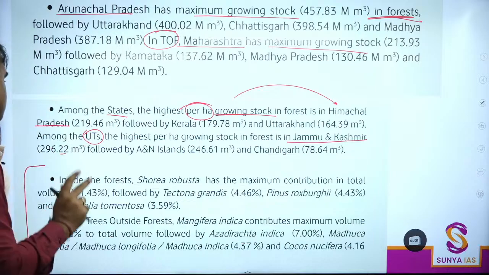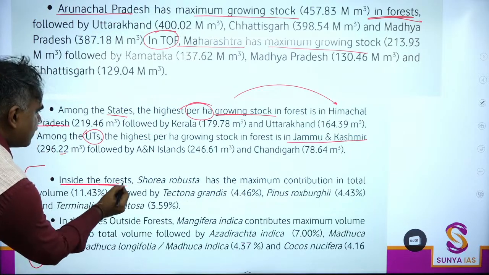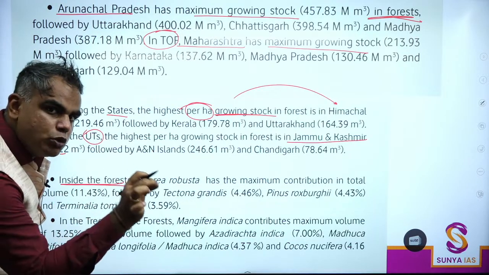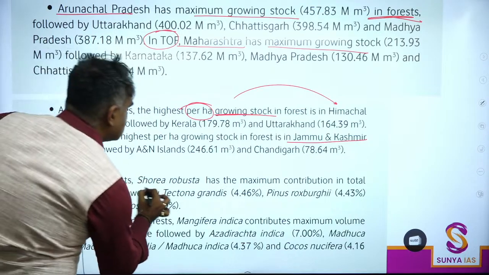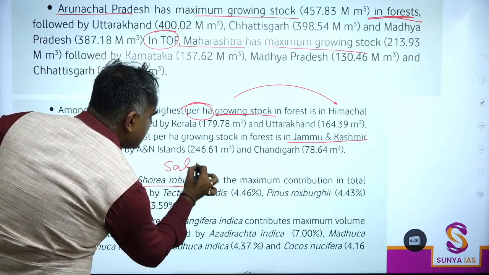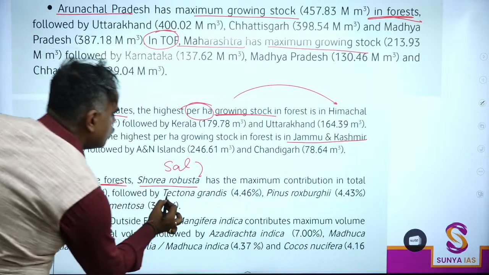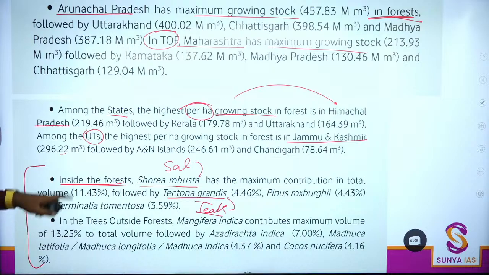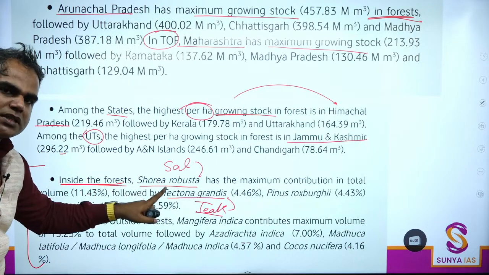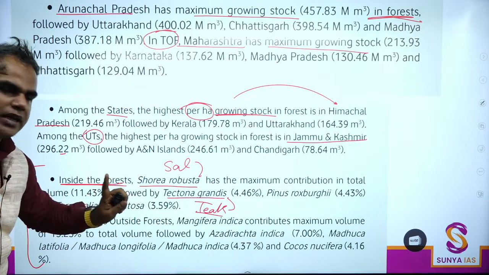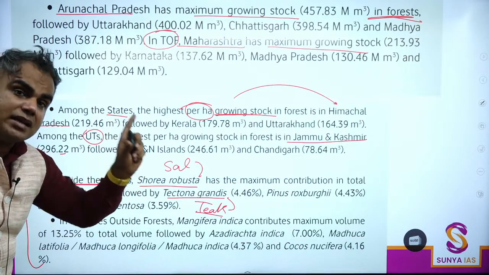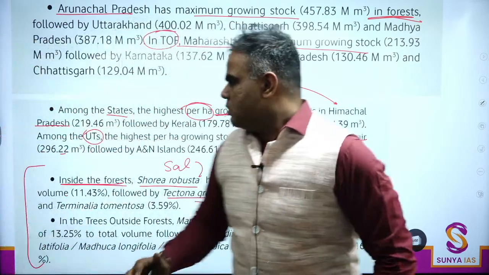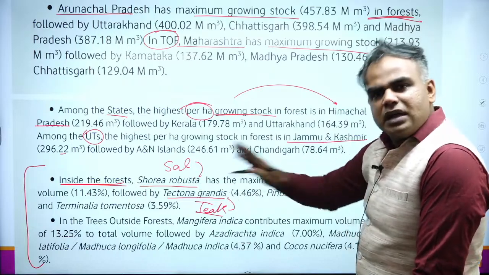Only thing you have to remember, inside the forest, सबसे ज्यादा contribution किसका है? Okay, so sal, SAL, sal is Shorea robusta. You know teak, teak is Tectona grandis. तो फॉरेस्ट में मैक्सिमम कंट्रीब्यूशन है शोरिया रोबस्टा का. इन्हीं दो नाम को याद रखो. ठीक है. Pinus roxburghii is nothing but pine, जो भी हमने देखा था. But only if you remember the top one, even that is fine.